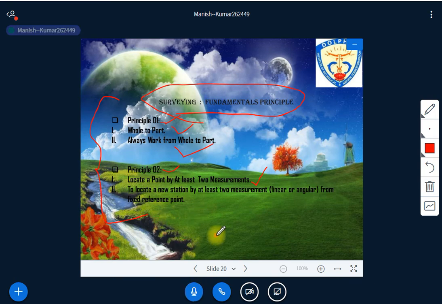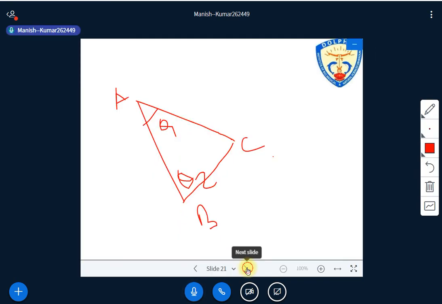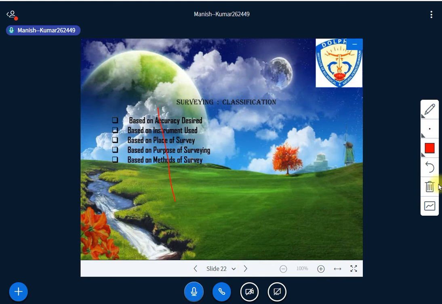Right. Okay. After understanding this principle, we need to go for surveying classification. How can you classify surveying? There are 5 classifications: based on accuracy desired, based on instrument used, based on place of survey, based on purpose of surveying, and based on method of survey. I would like to explain them one by one. Clear?